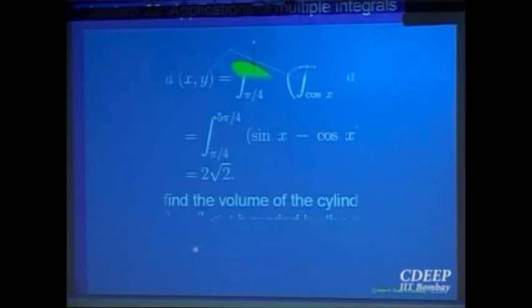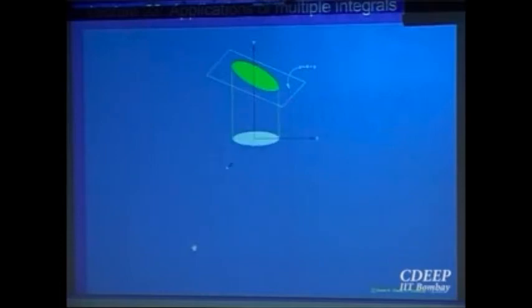At the bottom z is equal to 0, bounded below by the xy plane, and at the top it is bounded by the other plane, z is equal to 4 minus y. So this is the volume we want to find. Now you can easily write down what will be the domain D. Domain D, its projection onto the xy plane is this disk, and this is my R, the projection onto the xy plane. At any point I start from z is equal to 0 and go up to z is equal to 4 minus y. So it's clear, right?